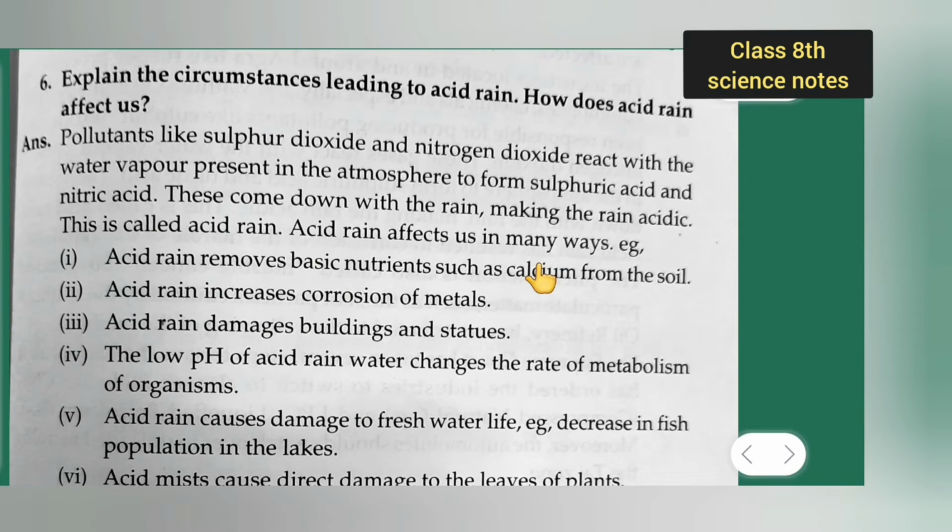Next, let us see: explain the circumstances leading to acid rain. How does acid rain affect us? Pollutants like sulfur dioxide and nitrogen dioxide react with the water vapor present in the atmosphere to form sulfuric acid and nitric acid. These come down with the rain, making the rain acidic. So this is called acid rain.